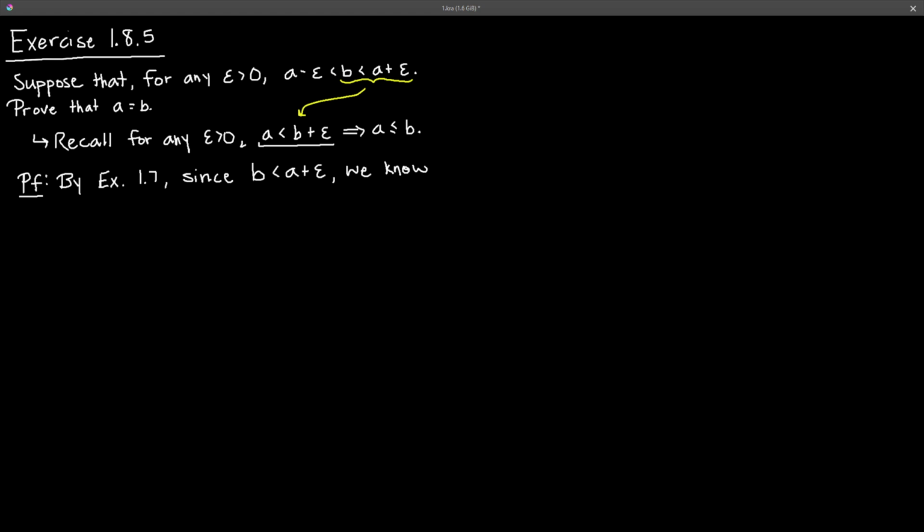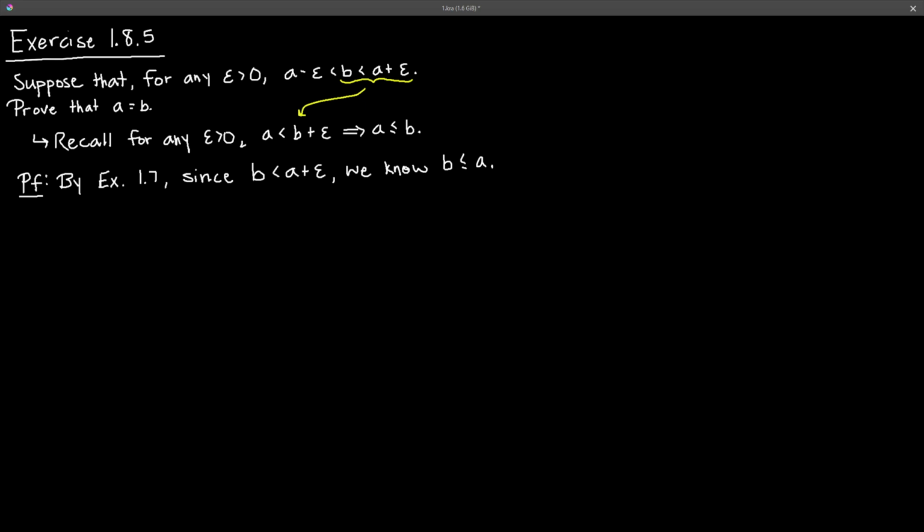If we have something in this form, that means that a is less than or equal to b. So this over here is less than or equal to this number. So we know that b is less than or equal to a. Okay, so we're halfway there. Now we need to somehow get it the other way.